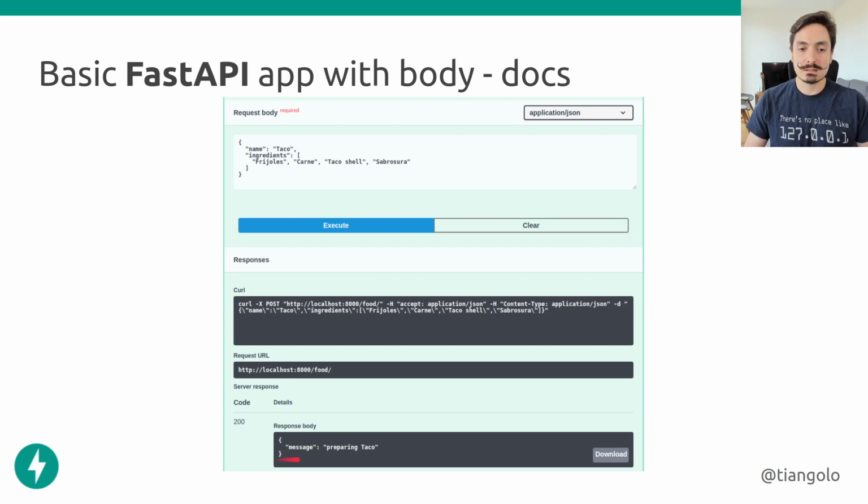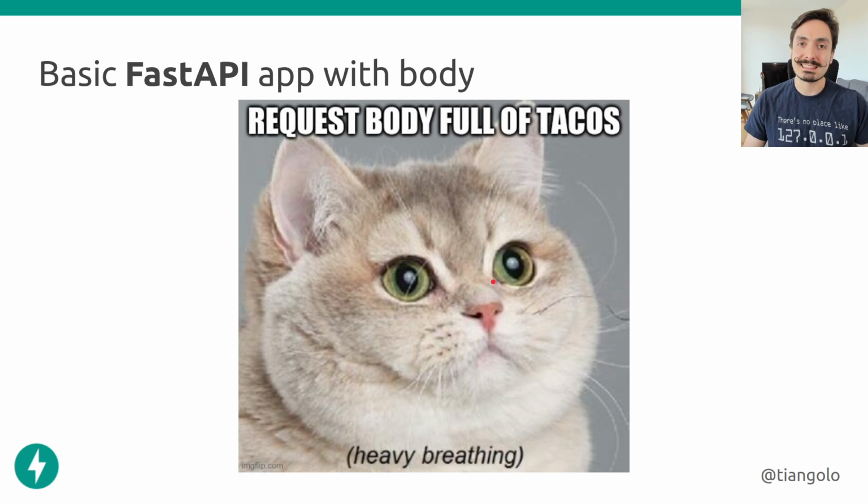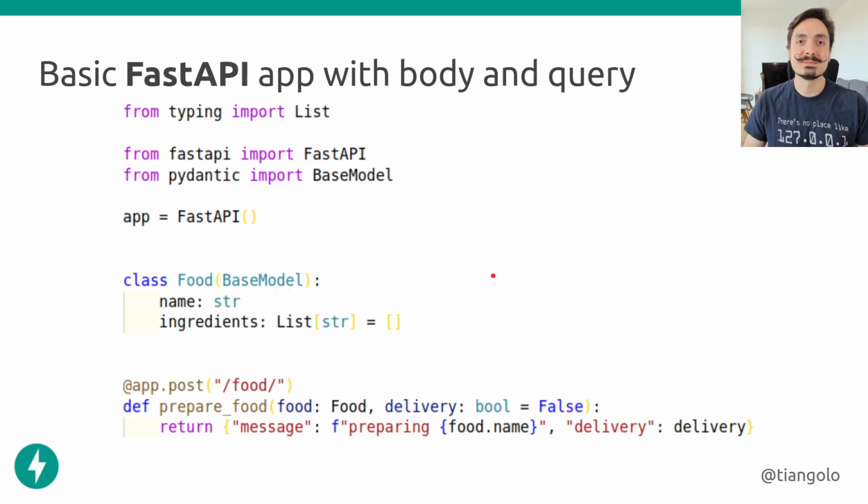And it's going to execute it, and it's going to take it and send the response back. So we can interact with our API live from this automatic and interactive user interface or documentation site for our API. And then we can send requests with tacos, which is very nice.